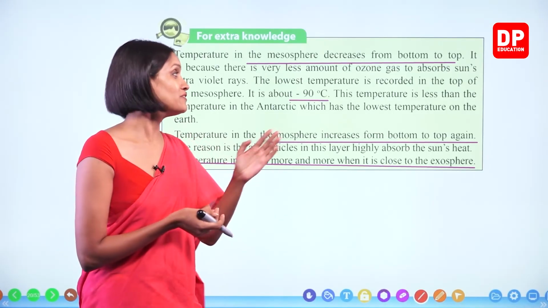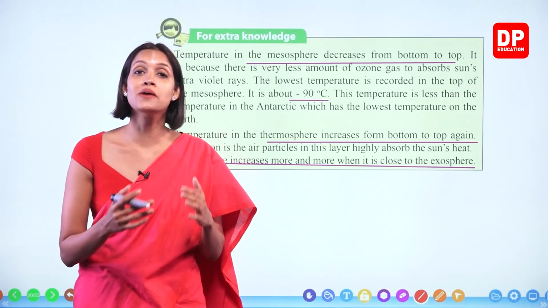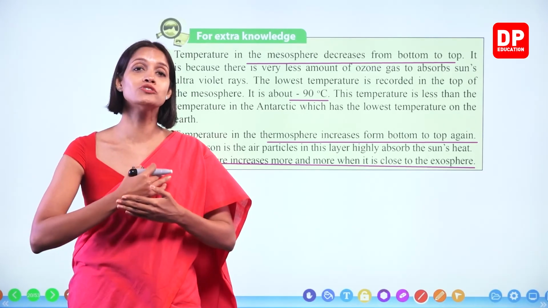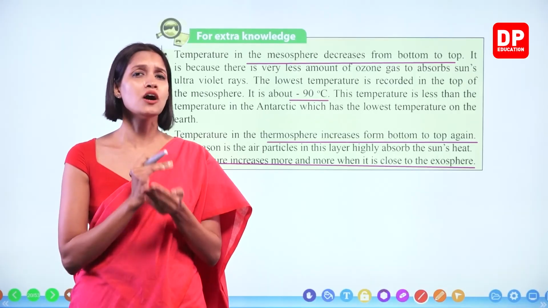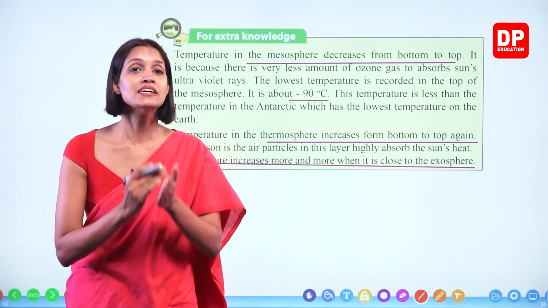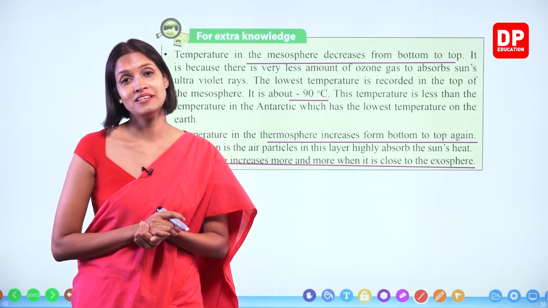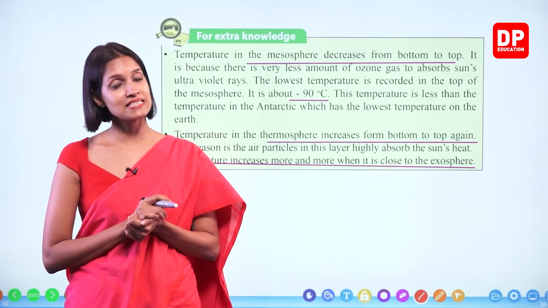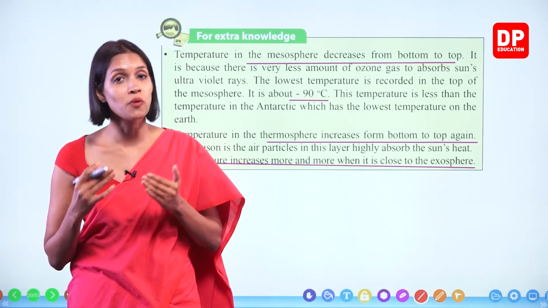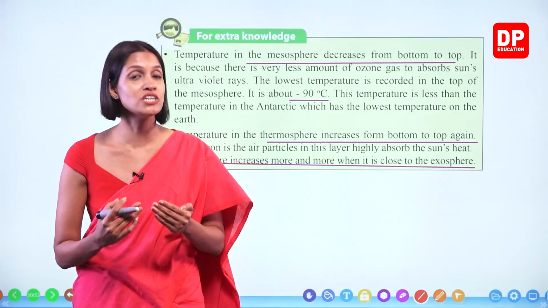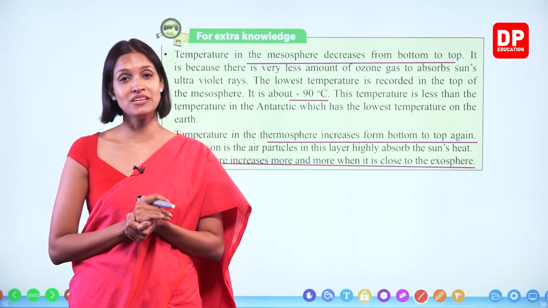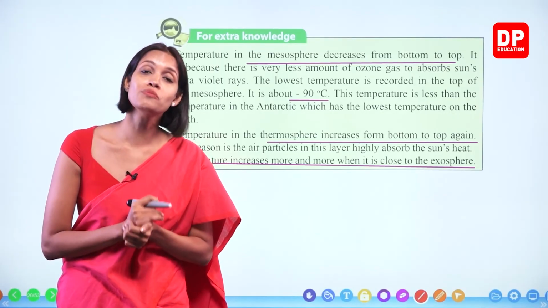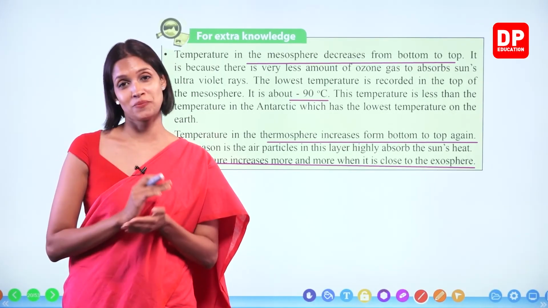And finally, we learned about how temperature changes throughout all the other layers, starting from the troposphere to the exosphere. I hope you got a better understanding of how and why temperature and pressure change throughout the layers of this atmosphere. We are going to learn more about the atmosphere in the next chapters.